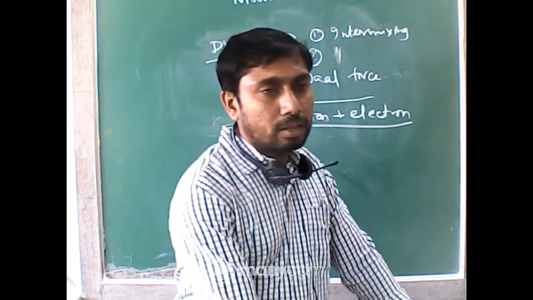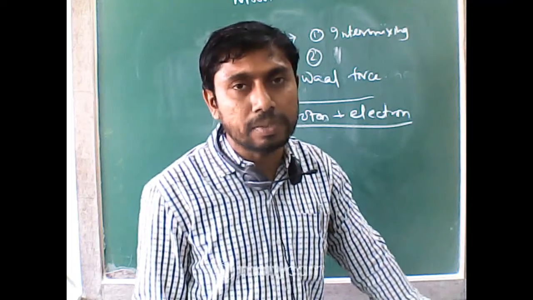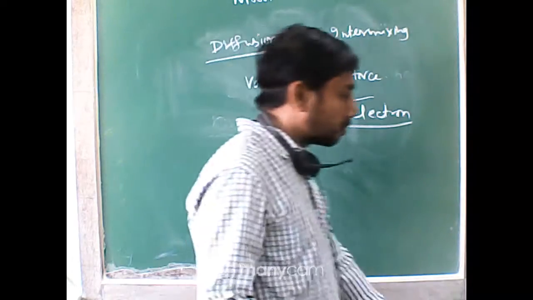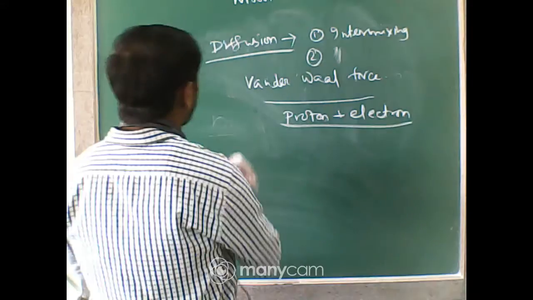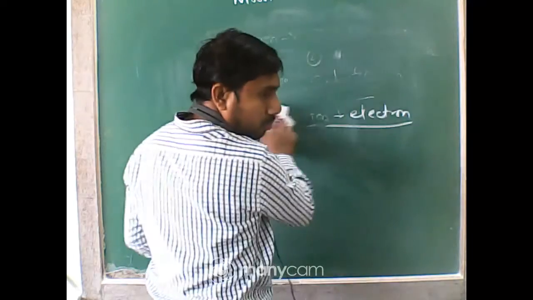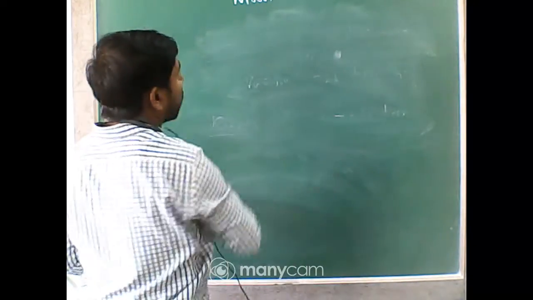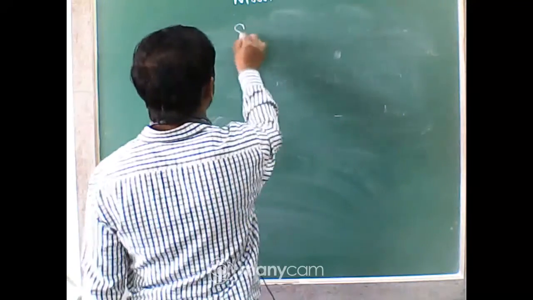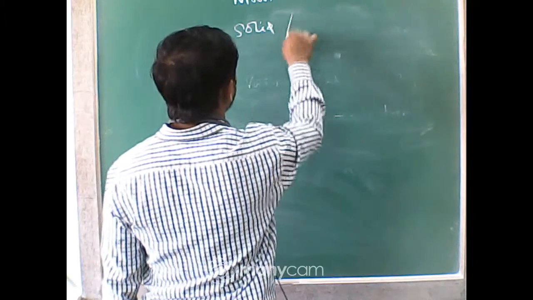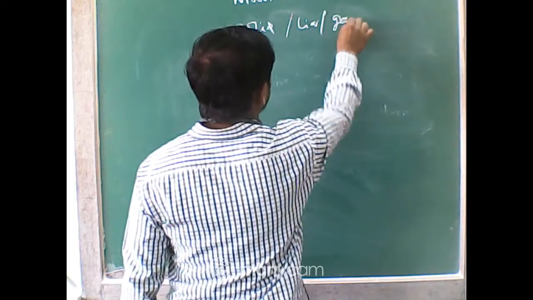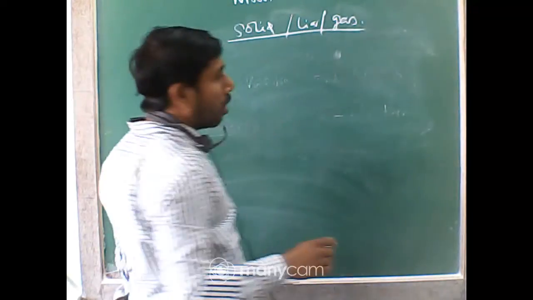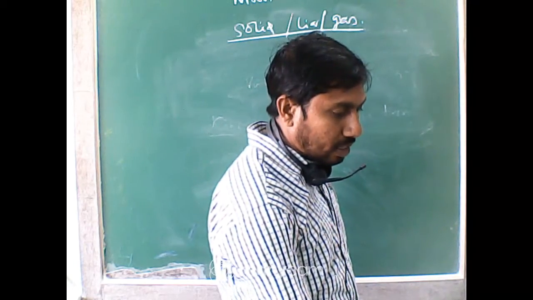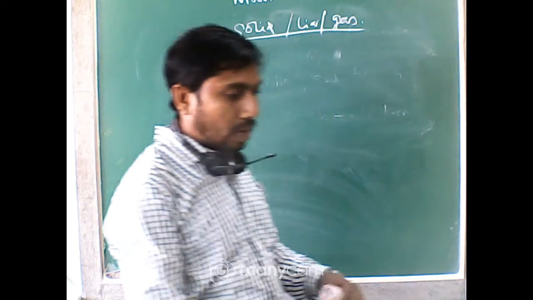Now compare these three kinds of states with their kinetic energy and represent it on the chat box. Compare the three kinds of states of matter, that is solid, liquid and gas, with kinetic energy, that is, which one has the least kinetic energy and which one has the highest.